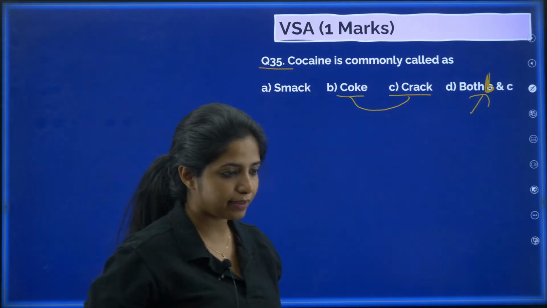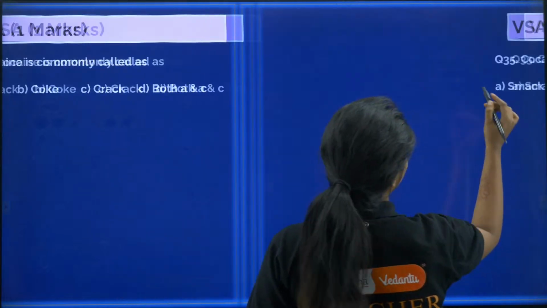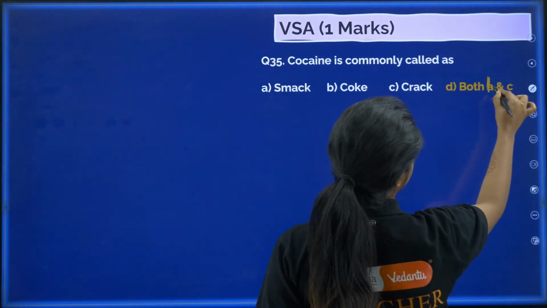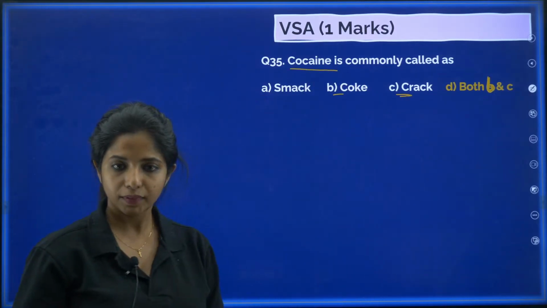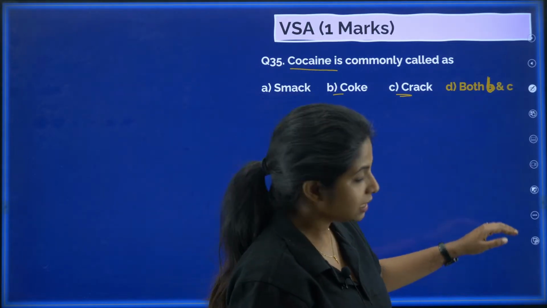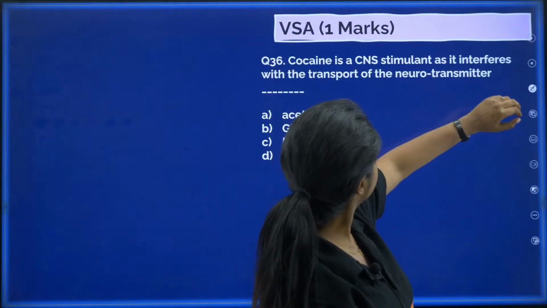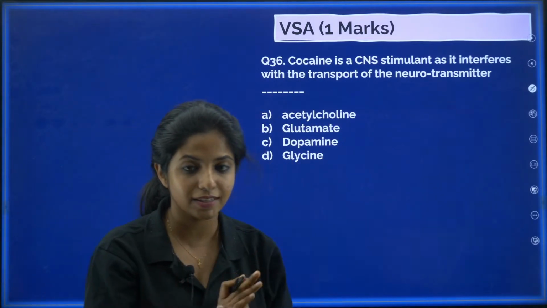I didn't see the option as well. 35 answer is D. Okay? I think I have answered it correctly over here. It's B. B for ball. C for cocaine. Coke and crack. Okay? Ma'am, tell Manju, I'm listening. Next question. Manju, you can ask me, okay? I am still here listening, seeing your thing.